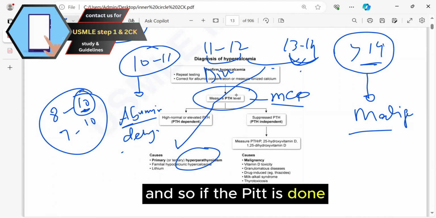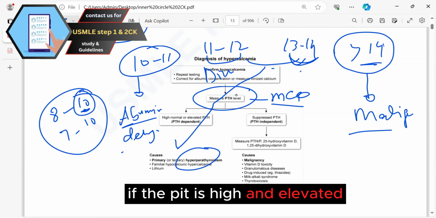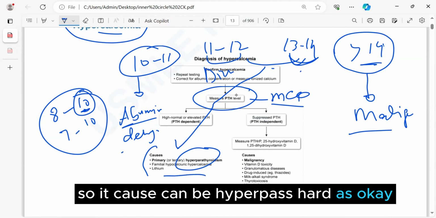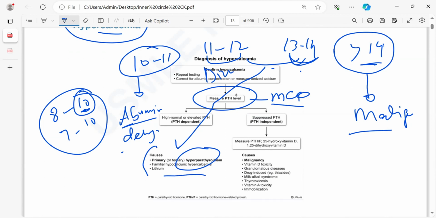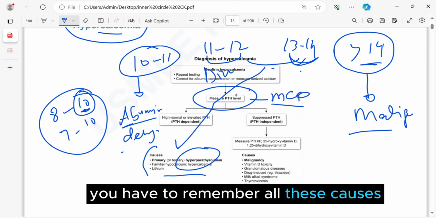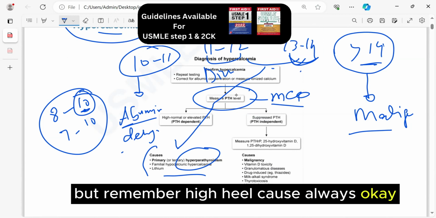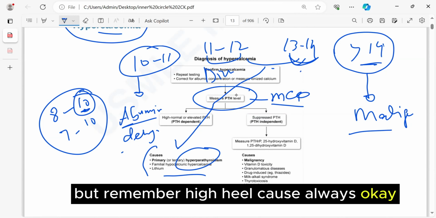If the PTH is done and it is high and elevated, the cause can be hyperparathyroidism. You have to remember all these causes, but remember the high yield cause always.